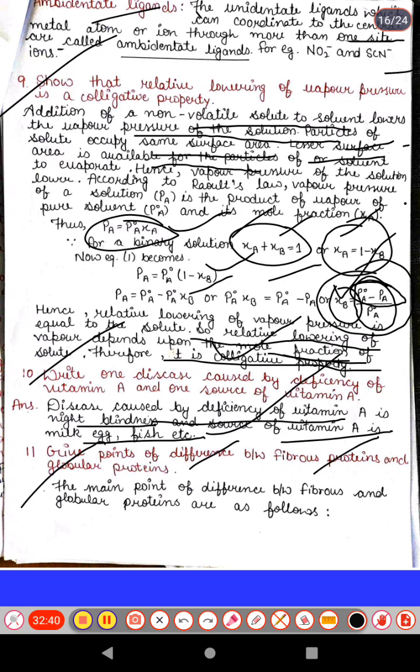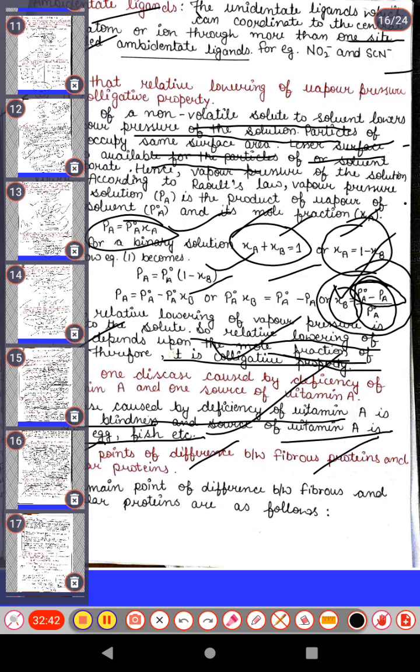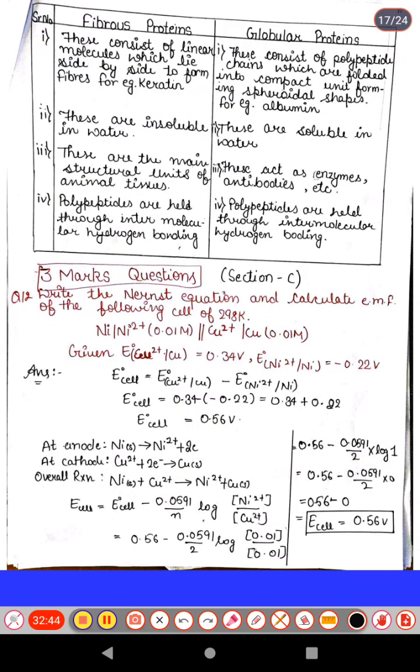The main difference between the fibrous and globular protein is shown here. First, fibrous proteins consist of linear molecules which lie side by side to form fibres, for example keratin, which is the protein present in our nails and hair. This is again an important question: which protein is present in hair and nails? Keratin protein. Next, globular proteins consist of polypeptide chains which are folded